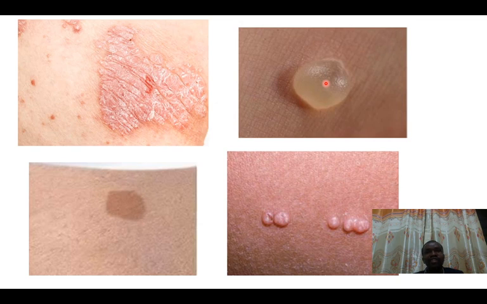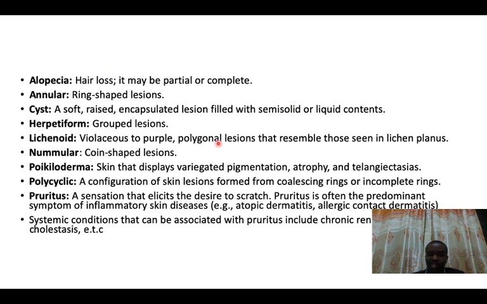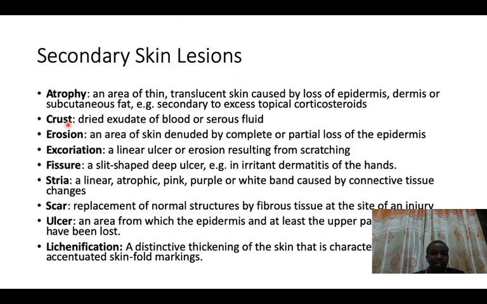So that dried pus is called a crust. So it can also be blood, but a crust is a dried exudate of blood or serous fluid. So if it is serous fluid, then it is going to be golden in color, but if it's blood, then it is going to be red dried. We call this normally crust.